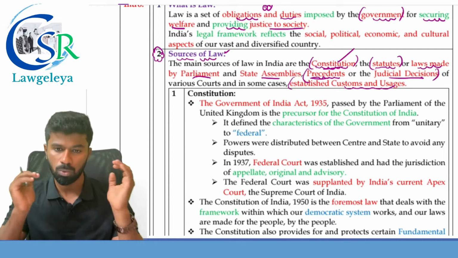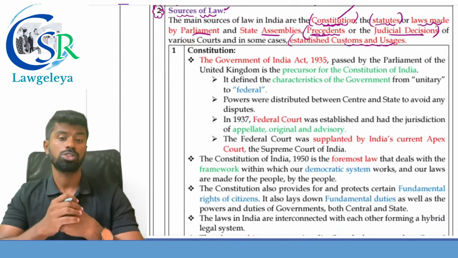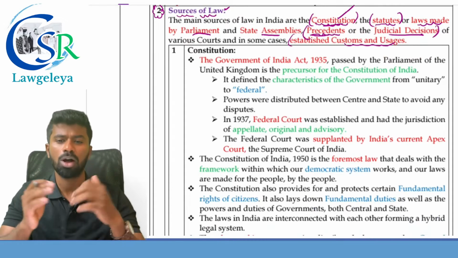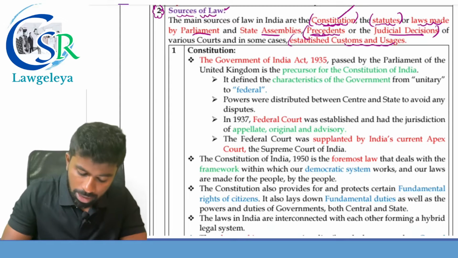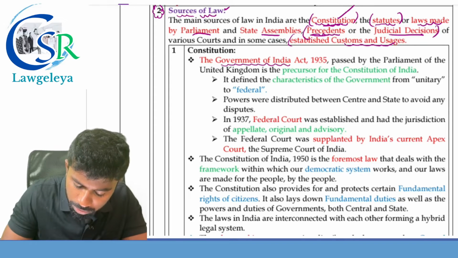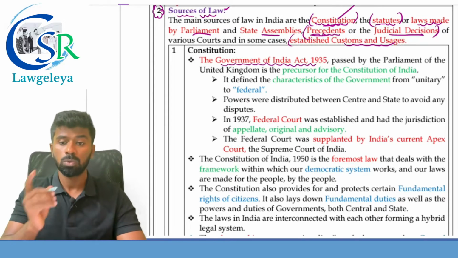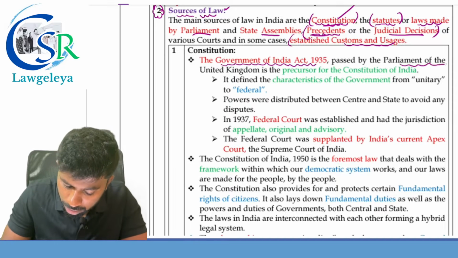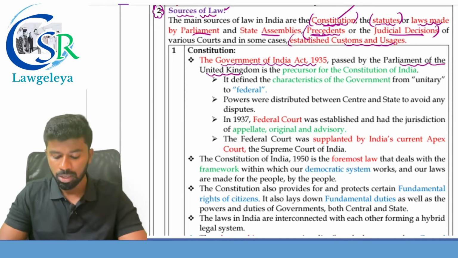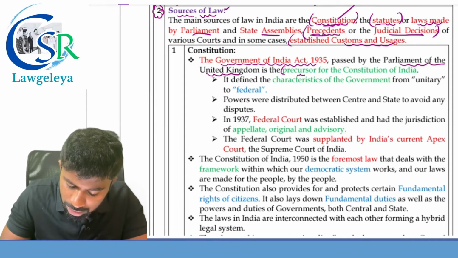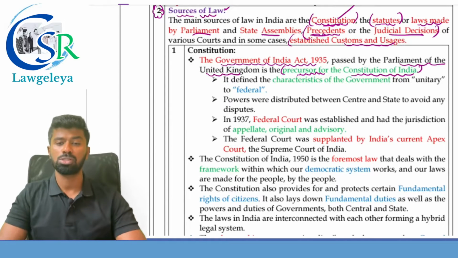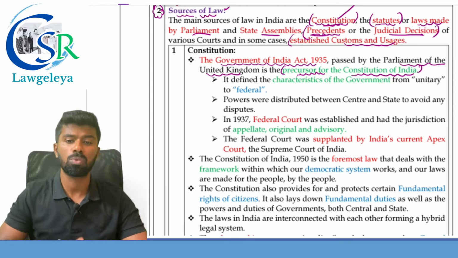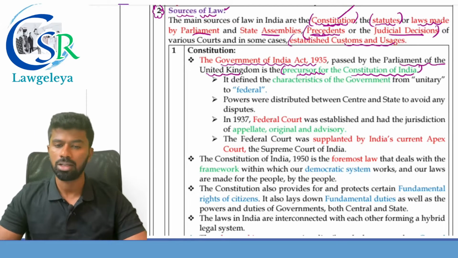So let us discuss one by one. What is the first one? The Constitution of India, the supreme law of India. The Government of India Act 1935, which was passed by the Parliament of the United Kingdom, is the precursor, meaning this is the basis of our Constitution of India. Most of the provisions of the Constitution of India are based on the Government of India Act 1935.